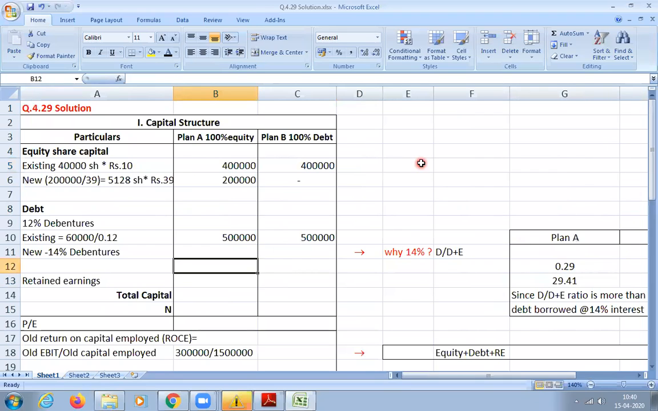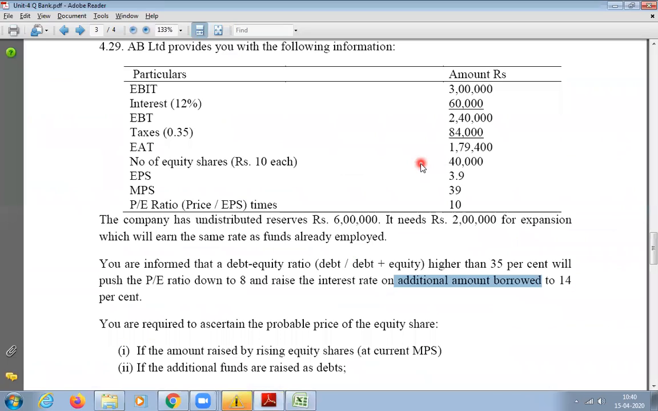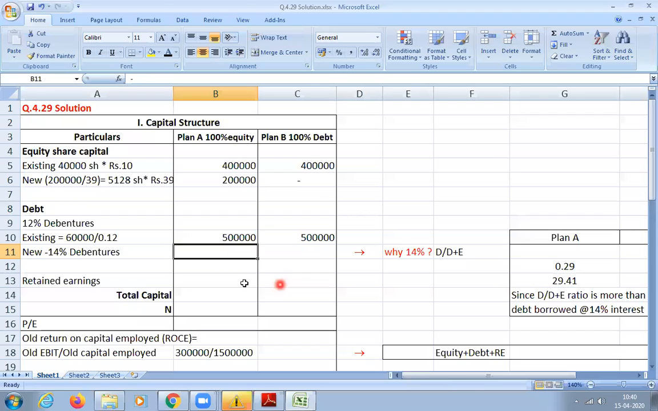Okay, we'll do that once again. One more thing we have to add: the reserved fund. How much is the reserve? 6 lakhs. Let us add the reserve for both. That will be nil for plan A. Only for plan B, how much do we need to raise? We need to raise 2 lakhs. Correct or not?